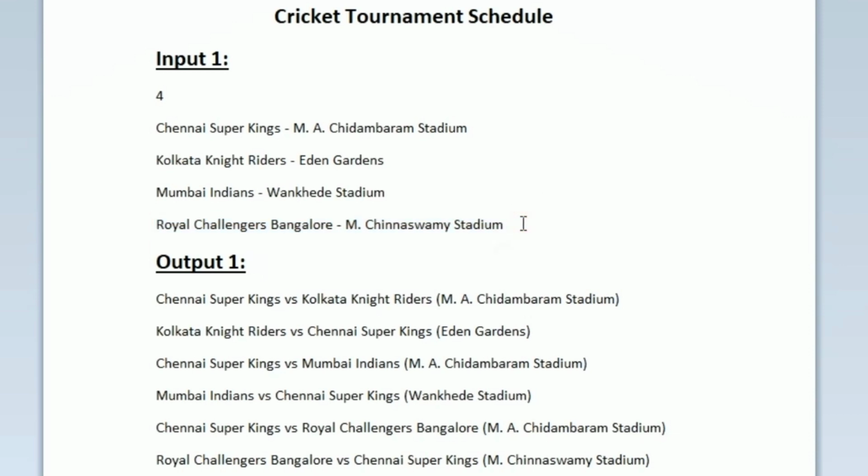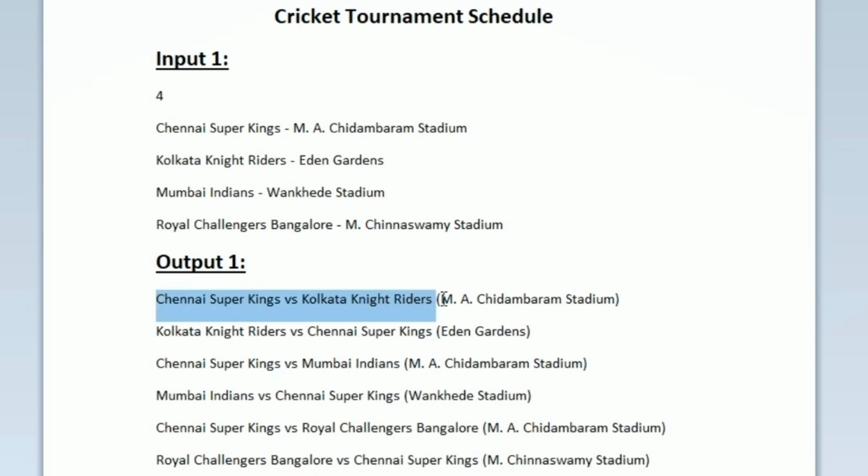Now our task is to calculate the cricket tournament schedule, and it is given in the question that every team must play every other opponent team 2 times, and the matches should take place in both of their home stadiums. So first let us take the team Chennai Super Kings. Its first match will be with Kolkata Knight Riders. The first match will be Chennai Super Kings versus Kolkata Knight Riders in the Chennai Super Kings home stadium, which is Chidambaram Stadium. The second match will again be between Chennai and Kolkata, but first we should print the name of Kolkata Knight Riders: Kolkata Knight Riders versus Chennai Super Kings at their stadium, Eden Gardens.